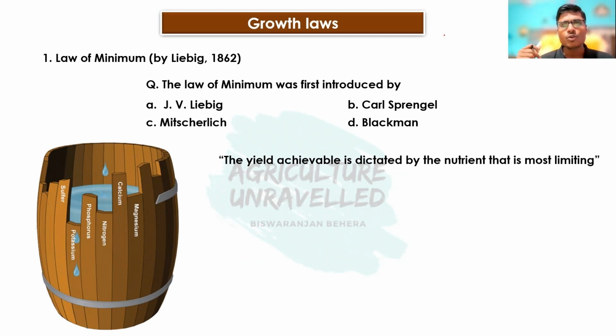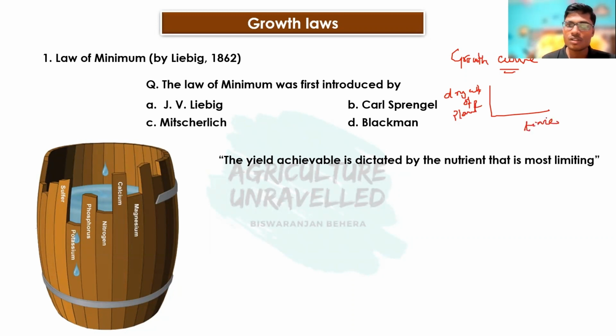In earlier days, growth was generally measured and represented by the growth curve. Then what is that growth curve? Basically, a growth curve is a curve of the change in dry weight of a plant with respect to time. If we plot the dry weight of a plant with respect to time, then the curve is known as the growth curve. Generally, the shape of the growth curve is sigmoidal. So remember, the shape of a growth curve is sigmoidal.